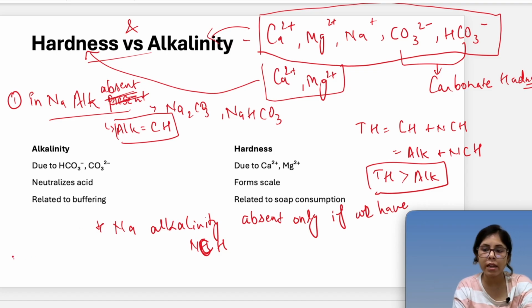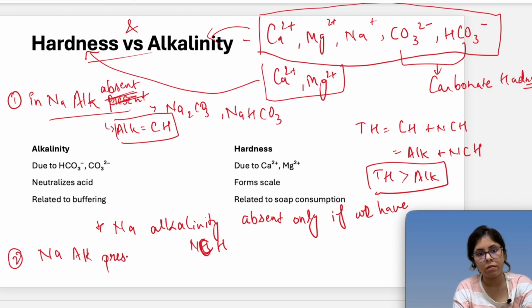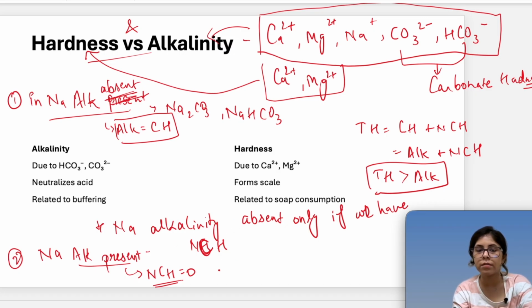Now the second case is if Na alkalinity is present. So if Na alkalinity is present, non-carbonate hardness will be equal to 0. This is from this conclusion. So total hardness will be equal to carbonate hardness, right?